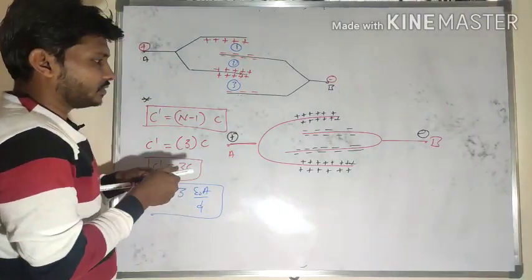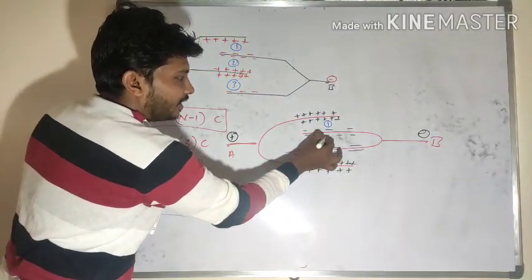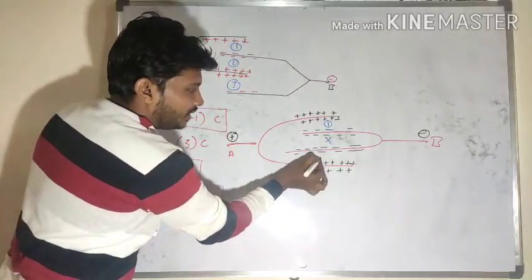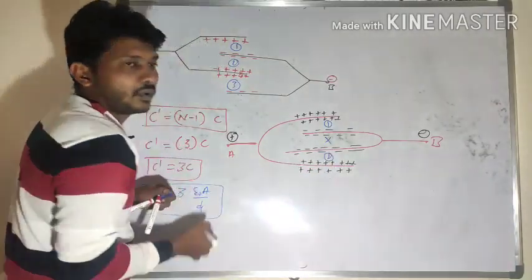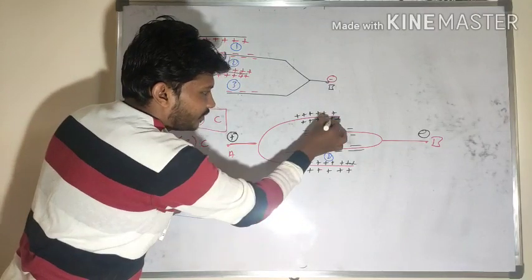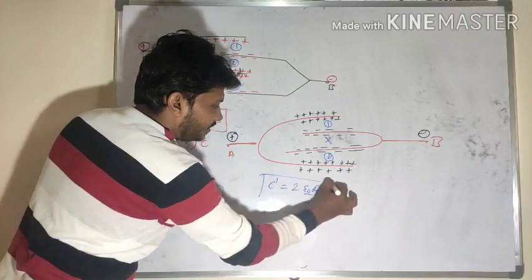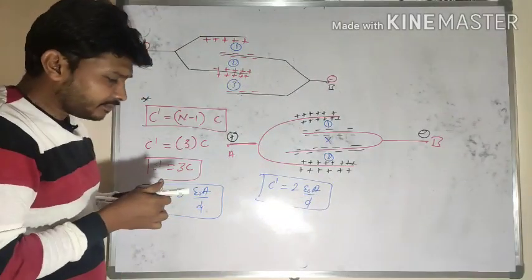One is positive and negative, so here one is possible. Here negative and negative is not possible. Here negative and positive, one is possible. Then C dash is equal to 2 epsilon naught A divided by D, since 2 plates are possible. This is the arrangement.